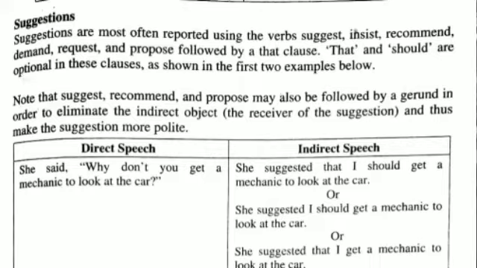Note that suggest, recommend, and propose may also be followed by a gerund in order to eliminate the indirect object, meaning the receiver of the suggestion, and thus make the suggestion more polite.